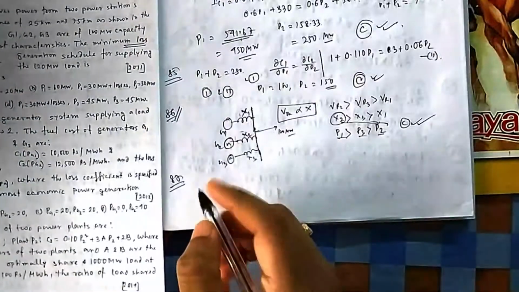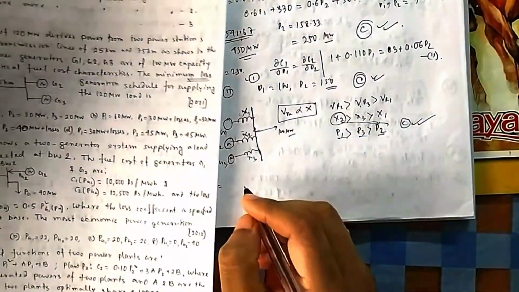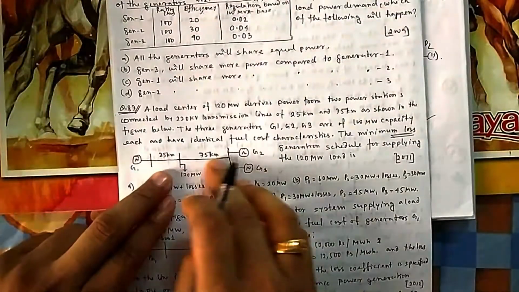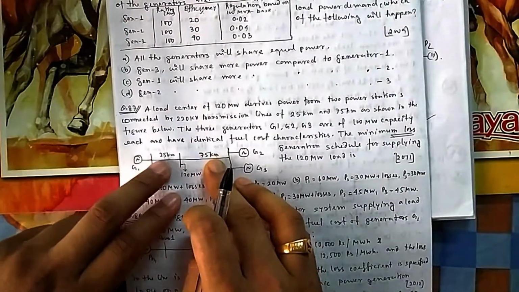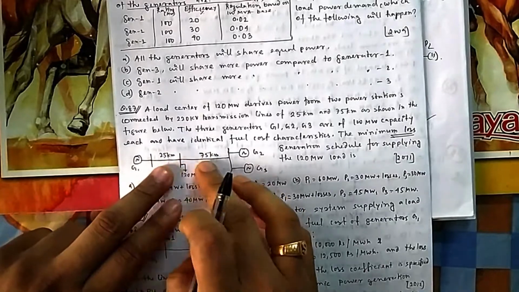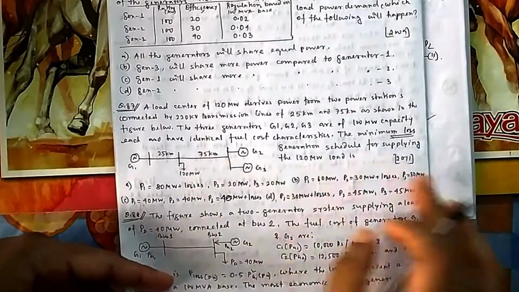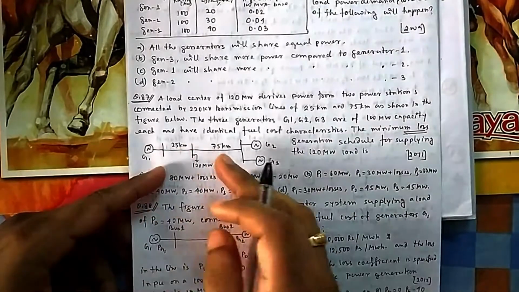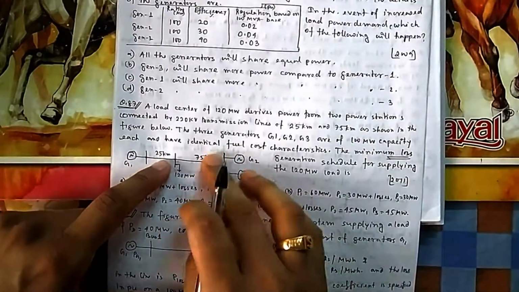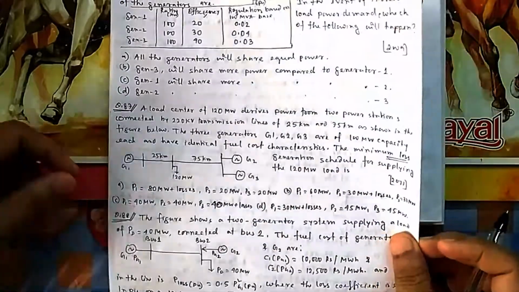Now what is loss? Loss is I square R. You can see here R will be less, here R will be more, 3 times that one. If it is R, then it will be 3R, because the distance is 3 times. So it is I square R, and I is directly proportional to P. If you take more power, that means more I. Loads will be different, so the currents will be different.